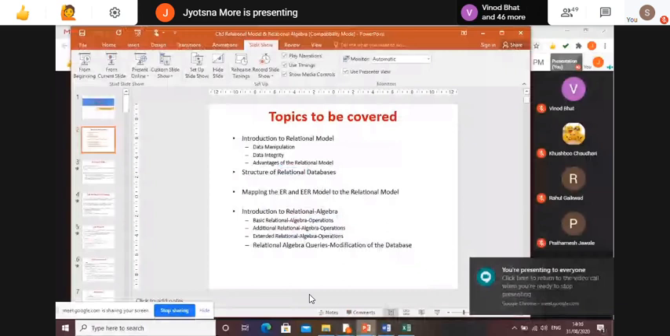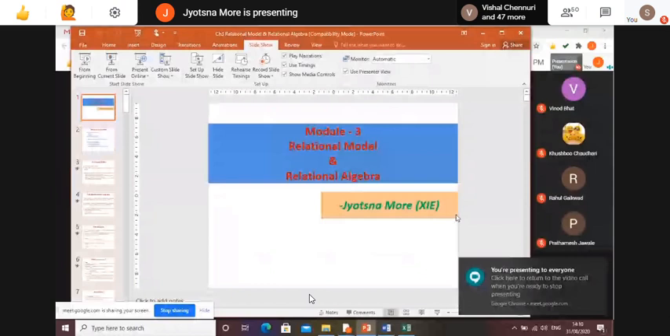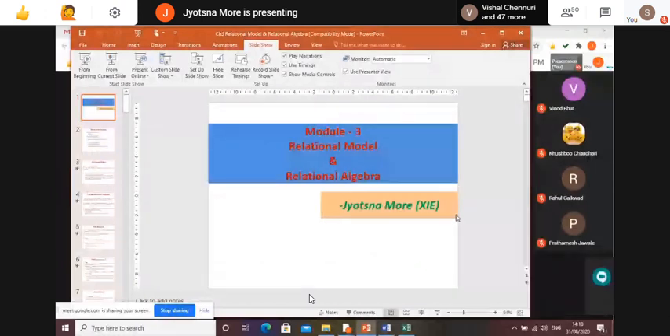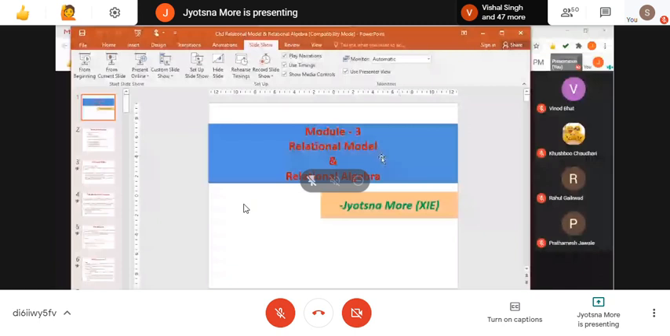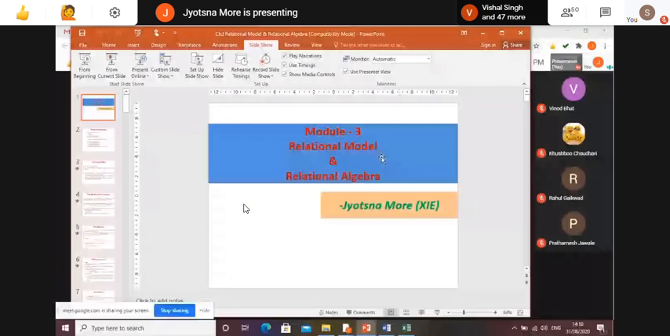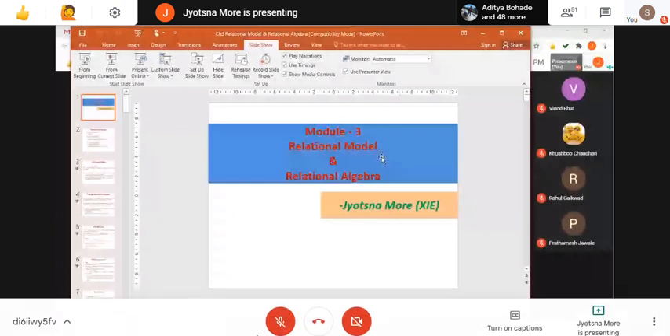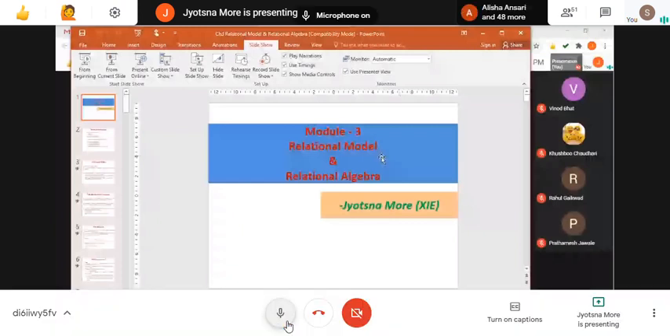Anyways, today we are going to start with chapter number 3. Chapter number 3 is relational model and relational algebra. This chapter is divided into these two parts. Out of these two parts, we are going to cover the first part in today's session, that is the relational model. In the relational model, we are not going to see anything about relational algebra today. Can you hear me? Yes. Okay, good.